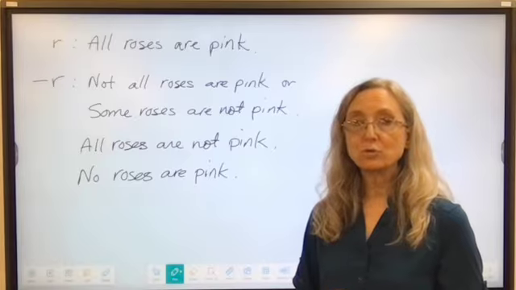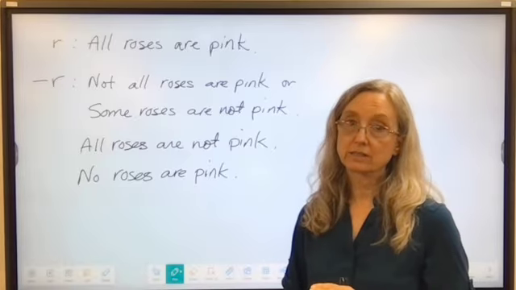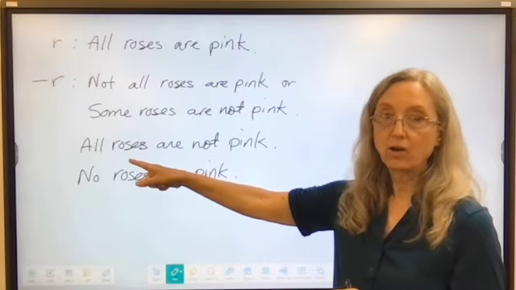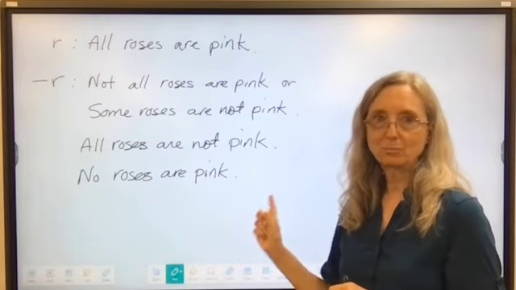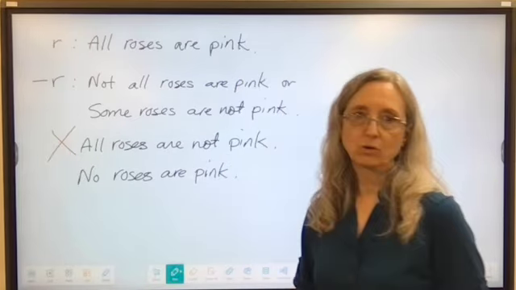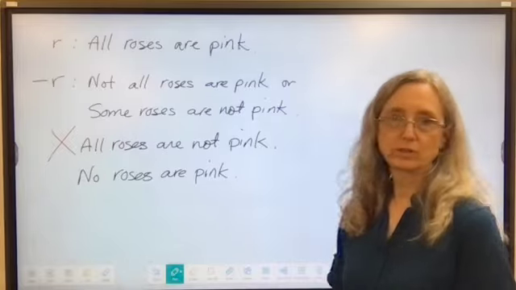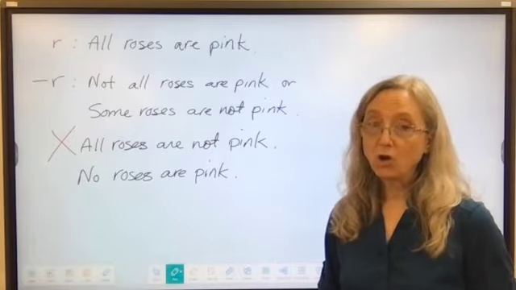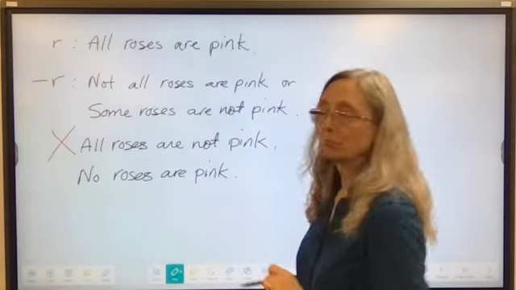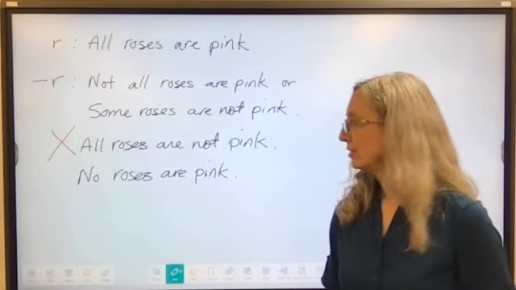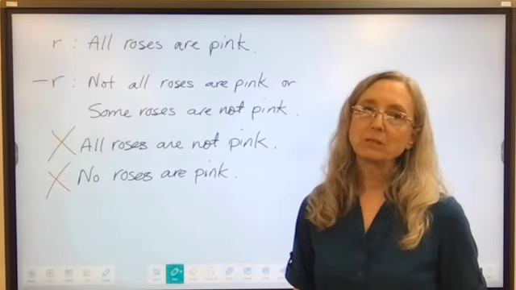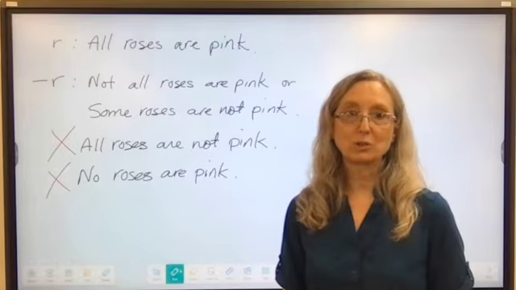Now I've written two ways that are incorrect. If I'm trying to negate this statement, I cannot say all roses are not pink. I'm negating the pink. That is incorrect. Or no roses are pink. I can't go from all to none. I can go from all to some, but I can't say no roses are pink. This is also incorrect. Do you see what I mean? It gets a little bit trickier when you have these quantifiers.